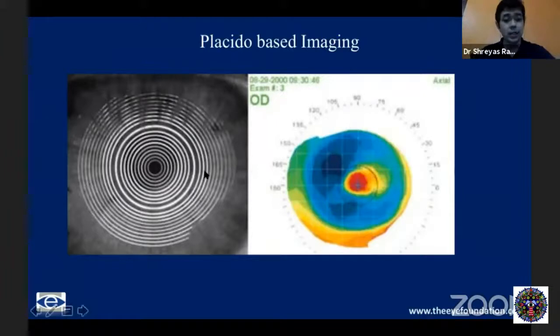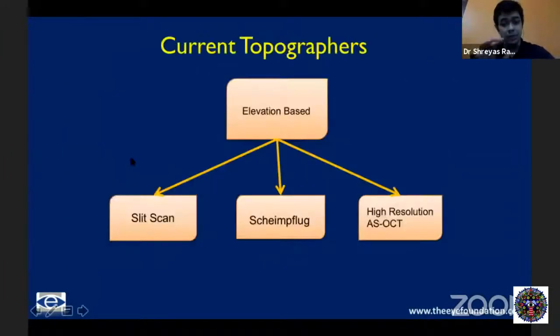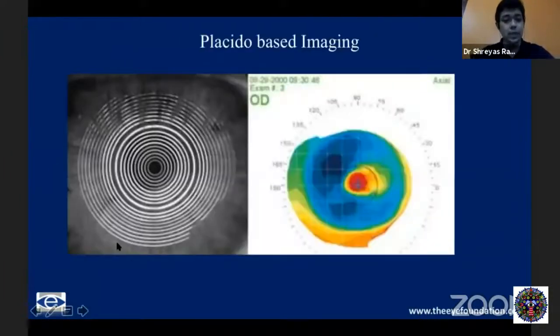You project a few mires onto the anterior surface of the cornea, and based on the distortion of these mires and the spacing between them, you can locate the steepness and flatness of the cornea in various regions.